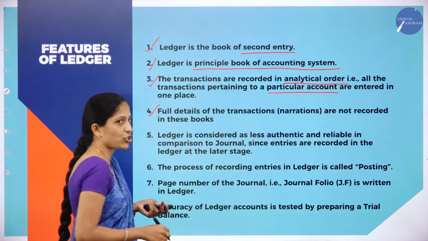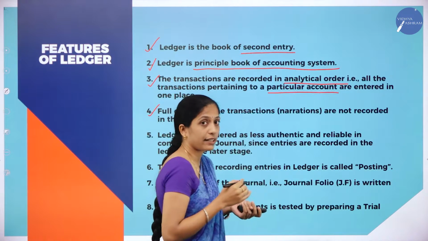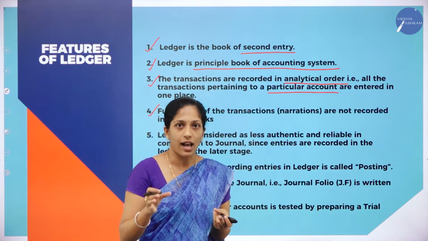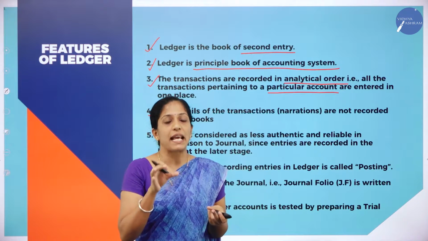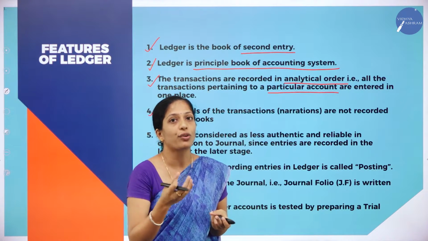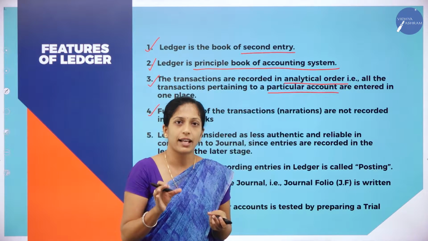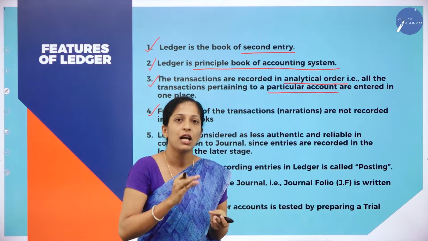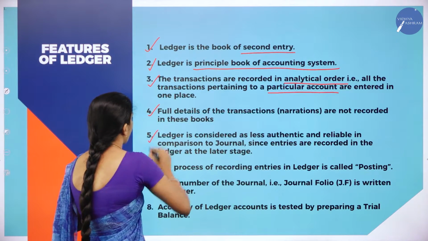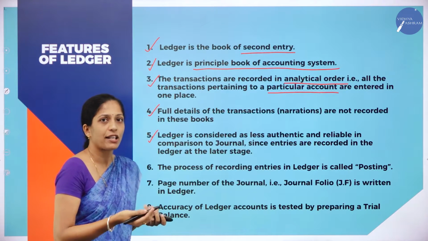The fourth feature of ledger is that full details of the transaction, that is narrations, are not recorded in these books. In journal, after recording the transactions, we give a brief explanation of that particular transaction, which is called narration. But in ledger, we do not record narration. We are not mentioning why that transaction has taken place because we had already recorded it in journal. We are just transferring the entries. So there is no narration in ledger. The fifth point is that ledger is considered less authentic and reliable in comparison to journal.